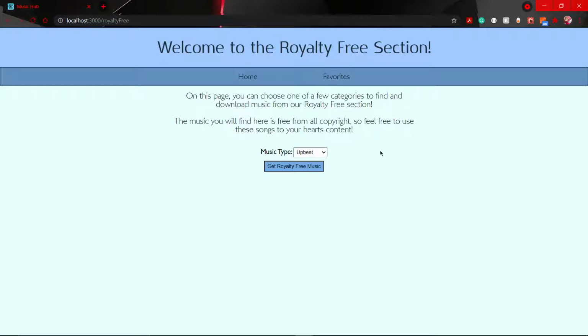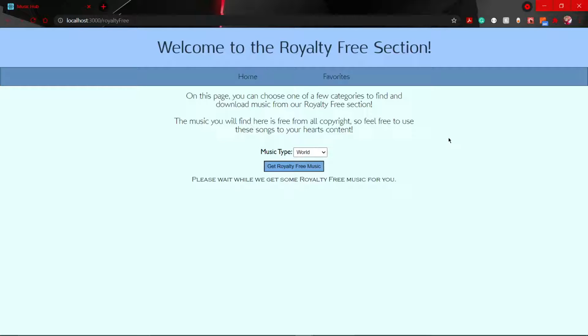And so this is what the page looks like, and I put down a little bit of description saying you can choose from one of a few categories to find and download music from our royalty-free section. The music you find here is free from all copyright, so feel free to use these songs to your heart's content. And I have a default to the upbeat music type, but you can see that there's quite a number of different music to choose from. Let's go with World. And then I can go ahead and click get royalty-free music, and it has this little loading message that says, please wait while we get some royalty-free music for you.